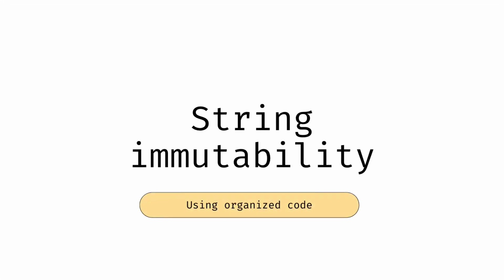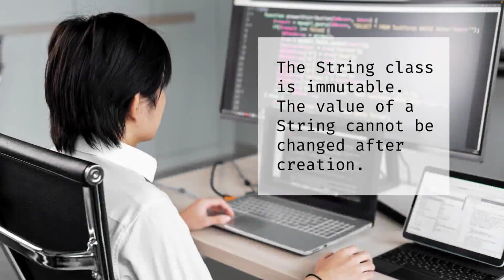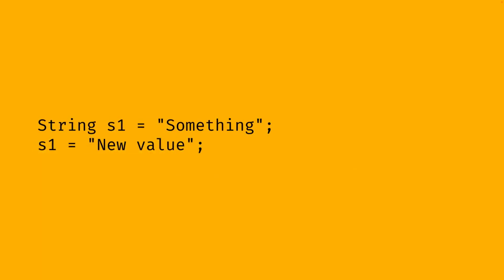Strings are a special type. They are immutable. This is because string is an immutable class, which means that once you create a string, you cannot change the value of that string. If you assign a new string value to the same variable, a new object gets created, and the variable now holds the reference to this new object.